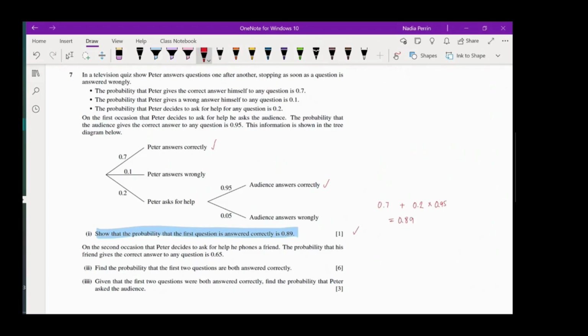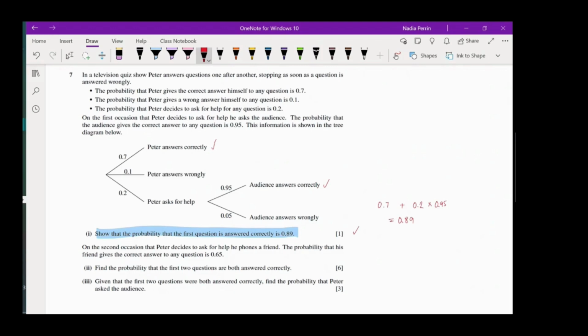So things are not too bad at that point. They then give us some further information. On the second occasion that Peter decides to ask for help, he phones a friend, and the probability that this friend gives him the correct answer is 0.65.